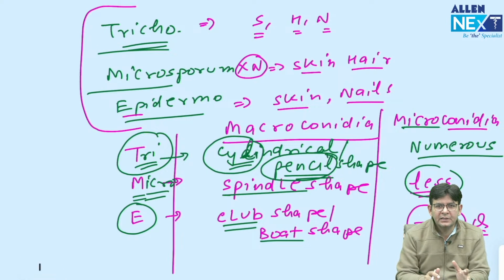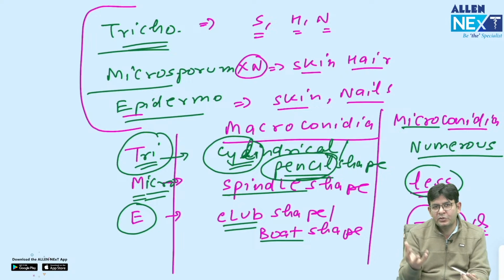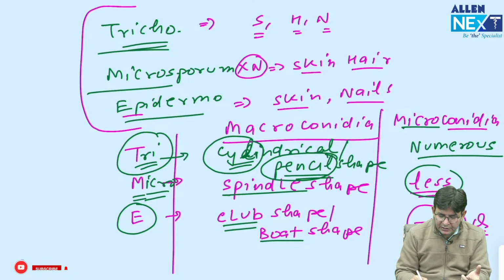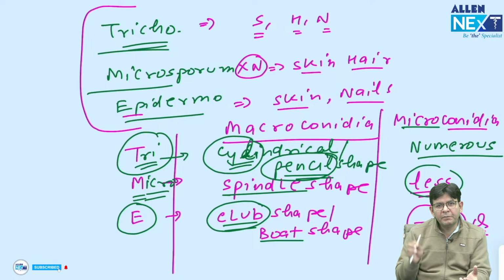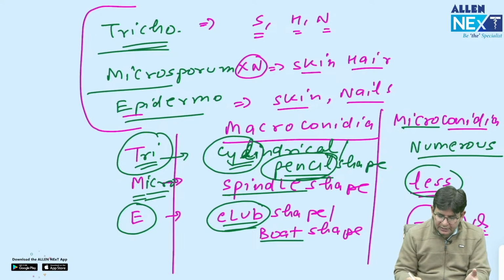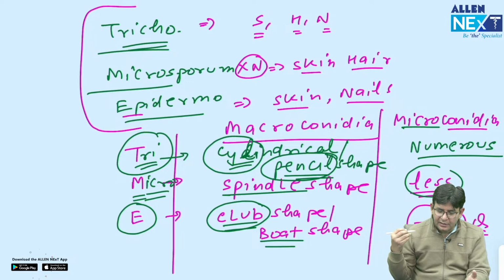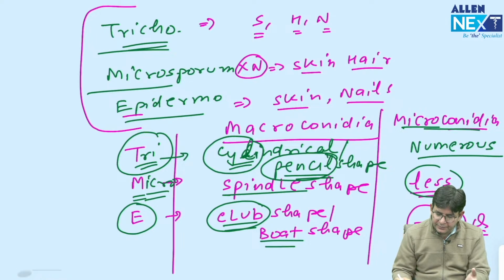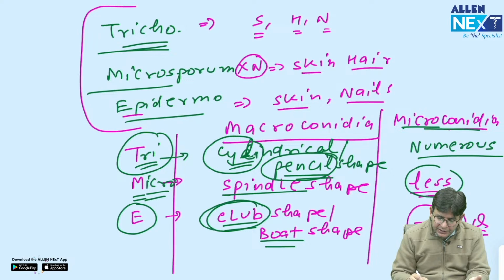A lot of marketing strategies are being used by clubs to attract tourists, so this club has put a boat over it to show its uniqueness. And the microconidia are absent, meaning the small children are not allowed to go into this club.